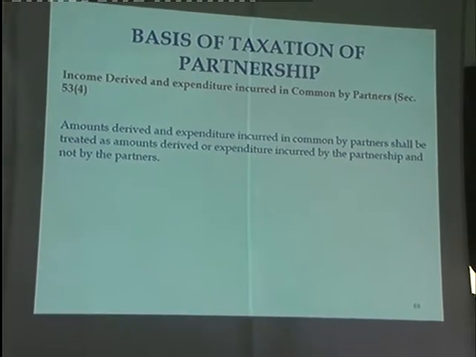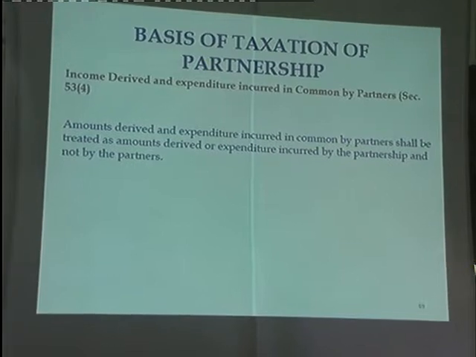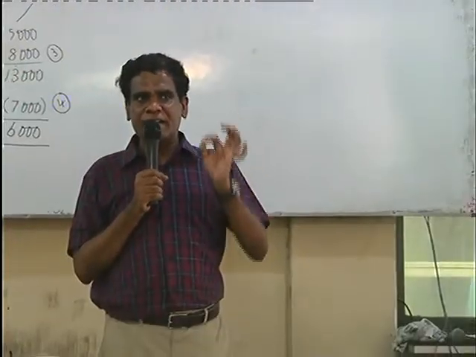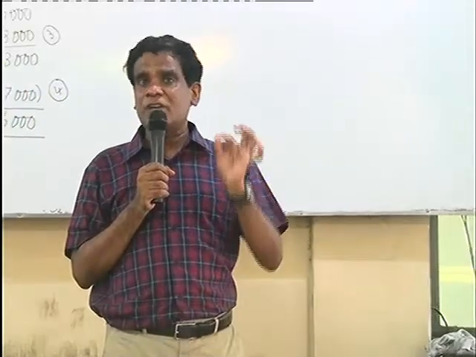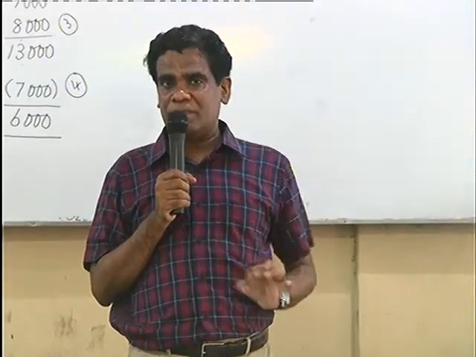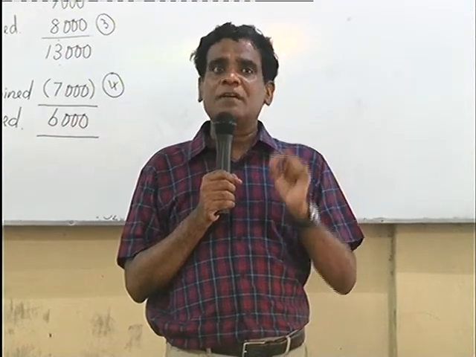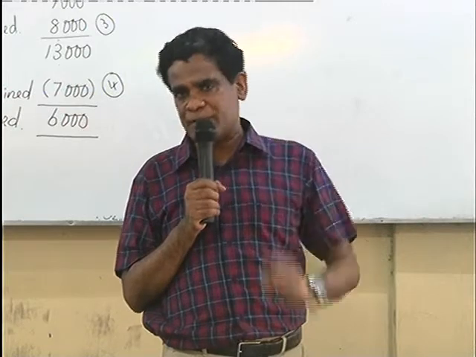Amount derived and expenditure incurred in common by partners shall be treated as amount derived and expenditure incurred by the partnership and not by the individual partners. Though the individual partner receives the income in common, that is not the partner's income, it is partnership income. Though the individual partner incurs expense in common, that is not the partner's expense, it's a partnership expense.